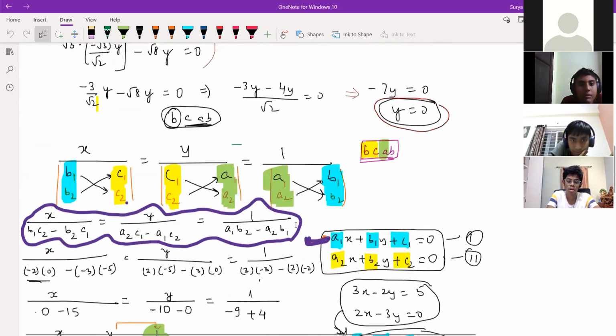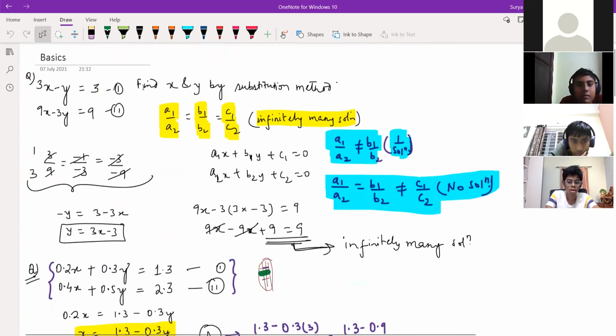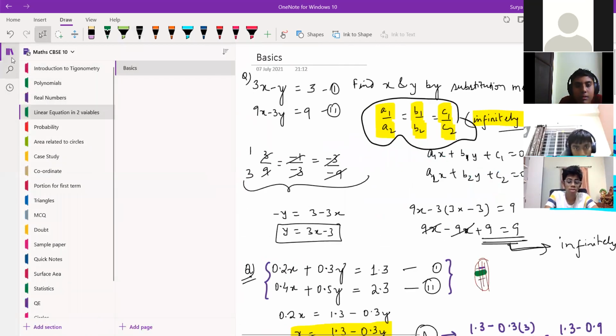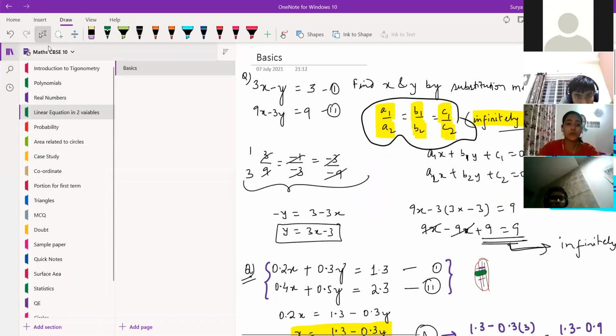Actually, the question only is wrong, okay? The question they should ask over here is what we are doing right now. You can see here, no? What we have done, that is correct. Okay? So this is A1 by A2, B1 by B2, C1 by C2. This is having infinitely many solutions. Okay? Any more thing is there? Let me check somewhere else. We are correct or not? We should be correct.